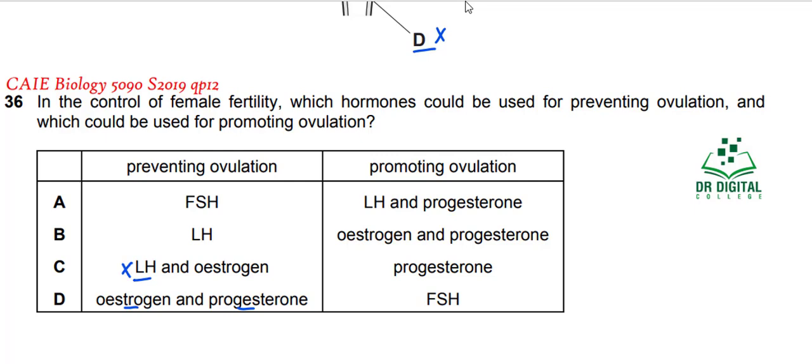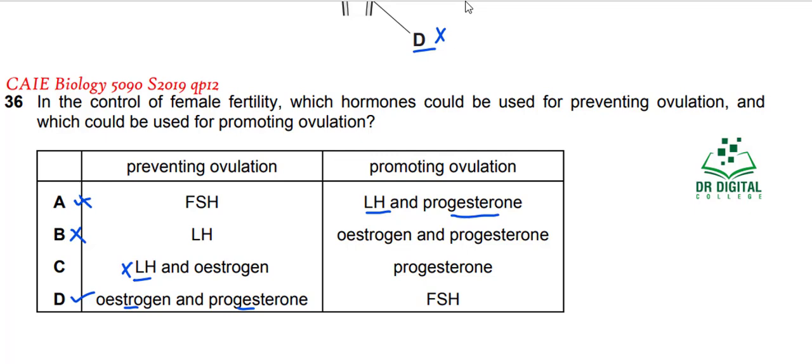Here once again it is LH, this is wrong. A can be correct because FSH is inhibiting, but along with FSH, estrogen and progesterone are also needed in high concentration. So D can be correct. Now, promotion of ovulation. Luteinizing hormone causes ovulation. This is not promoting ovulation, while it will cause ovulation. While progesterone will not cause ovulation, rather it will inhibit the release of luteinizing hormone. So option A is wrong.